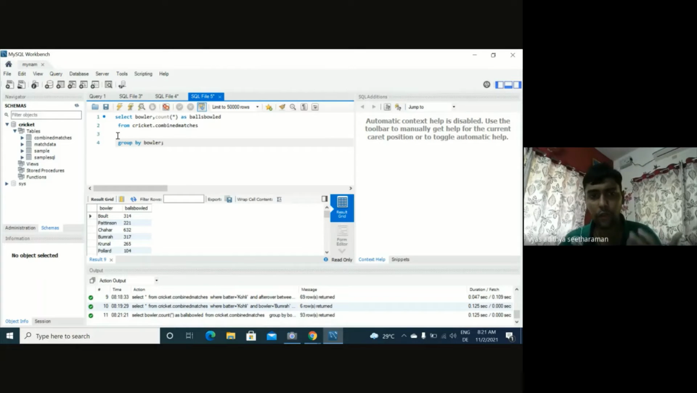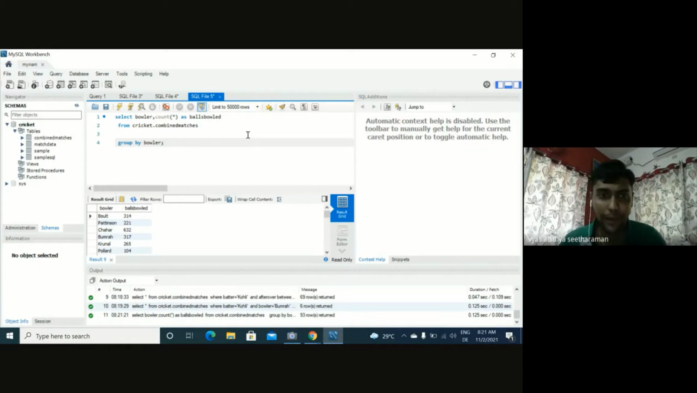And now you see, right? So now you see Bolt has delivered 314 balls, Pattinson has delivered 221 balls, Bumrah has delivered 317 balls, and so on and so forth. You have all the bowlers from all the 8 teams, right? How many balls they bowled in that particular IPL.